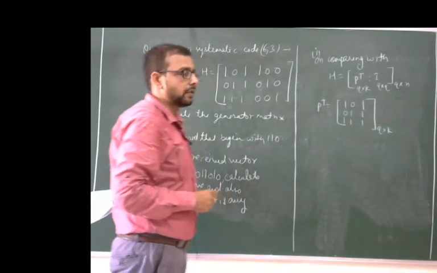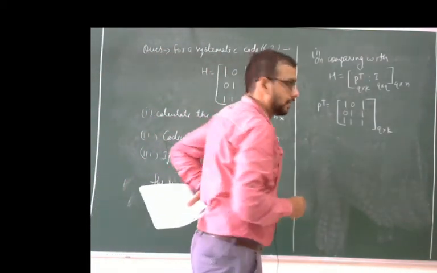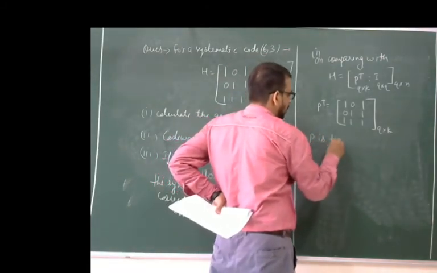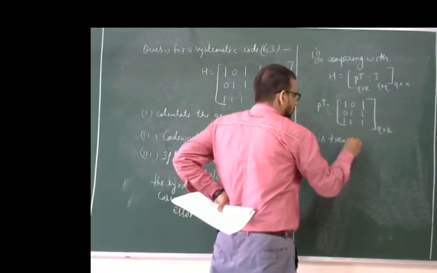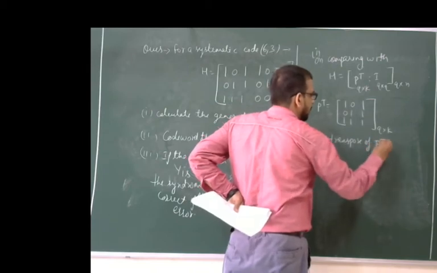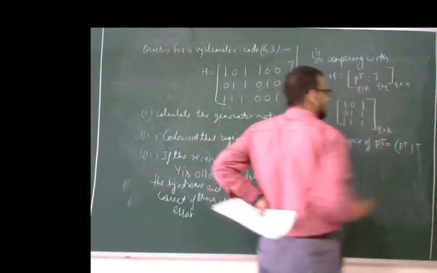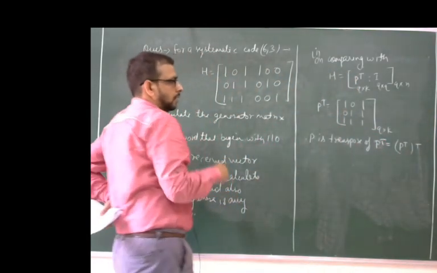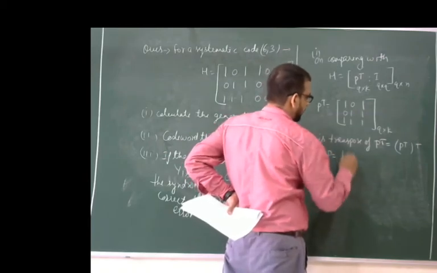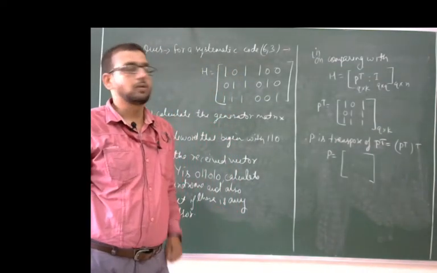We know for the generator matrix there is a requirement of P. Now how can P be calculated? Simply here we take P as the transpose of P transpose, just like P to the power T. Okay, we get P. Now P is equal to the transpose, which means we have to convert the previous matrix, changing rows into columns and columns into rows.